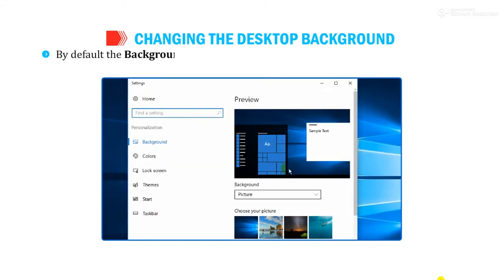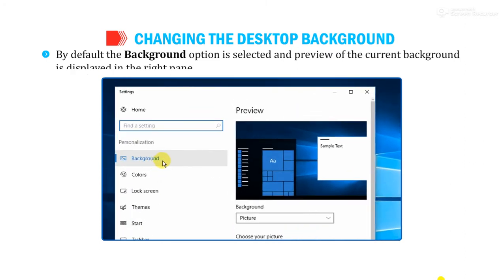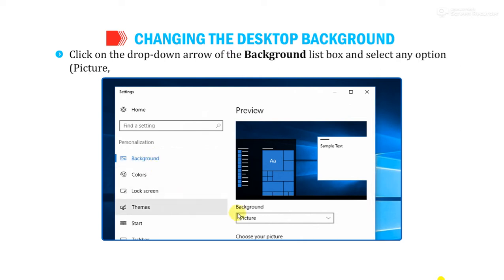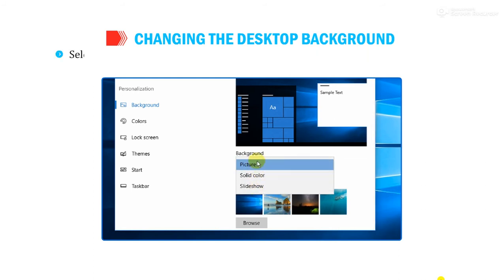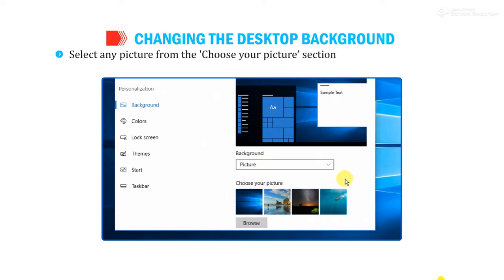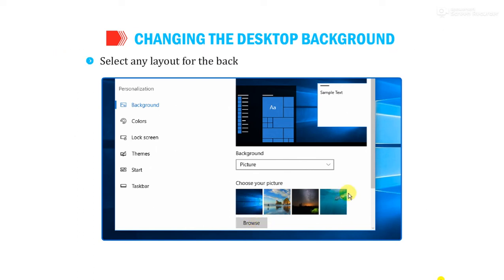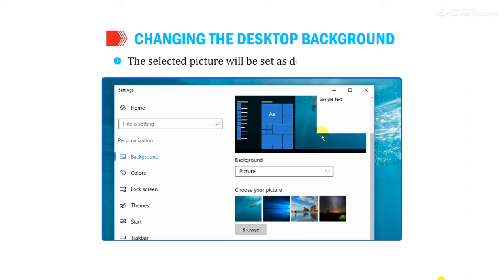By default, the background option is selected and a preview of the current background is displayed in the right pane. Click on the drop-down arrow of the background list box and select any option, Picture, Solid Color, or Slideshow, from the displayed list. Select any picture from the Choose Your Picture section or click on the Browse button to get more options for the pictures from your computer. Select any layout for the background from the Choose a Fit list box. A preview of the selected background will appear in the Preview section. The selected picture will be set as desktop background.